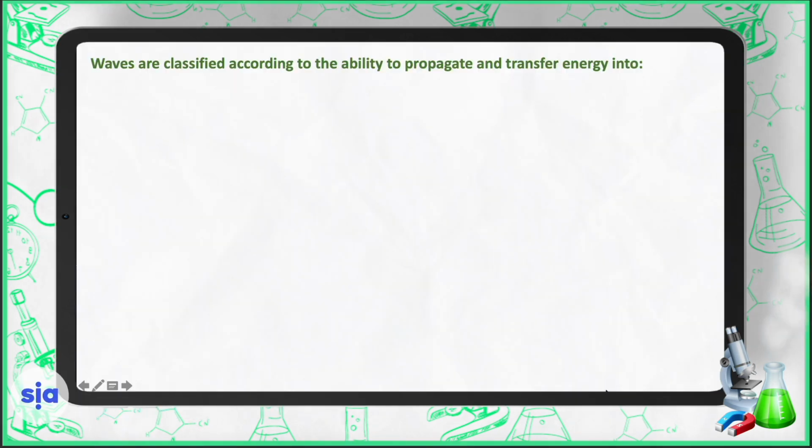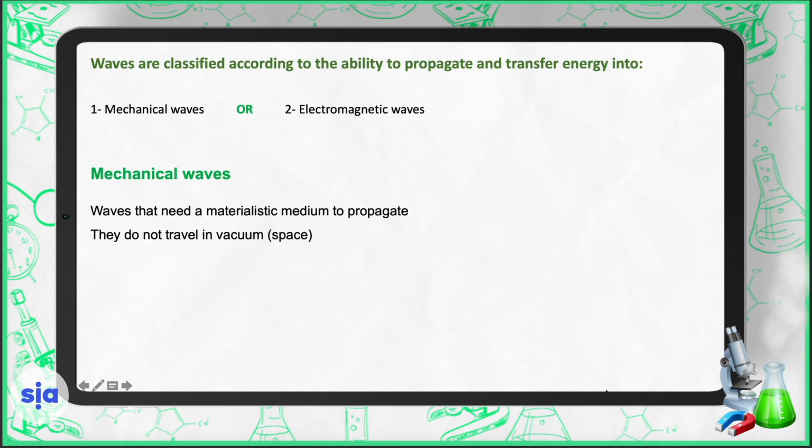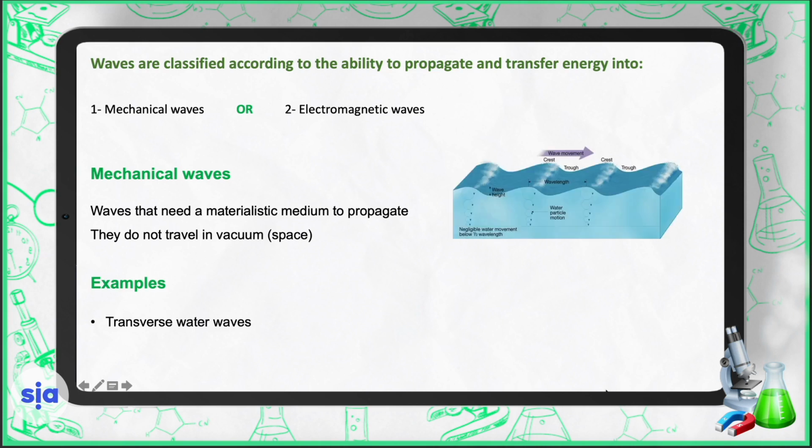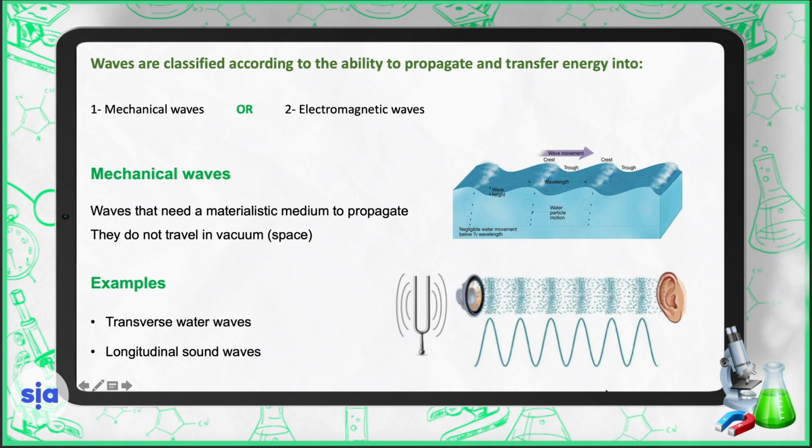We already knew that waves are classified, according to the ability to propagate and transfer energy, into mechanical or electromagnetic waves. Mechanical waves are waves that need a materialistic medium to propagate. They do not travel in vacuum or space. Examples: transverse water waves and longitudinal sound waves.